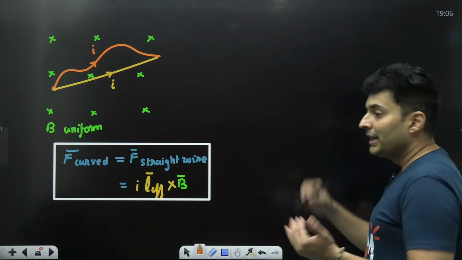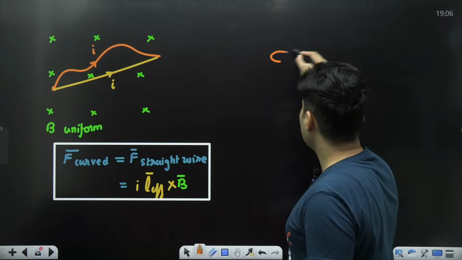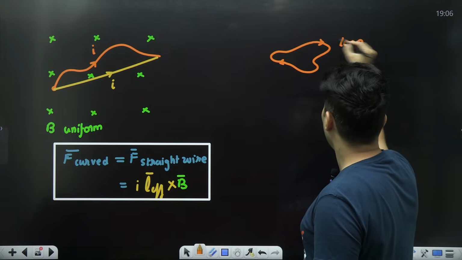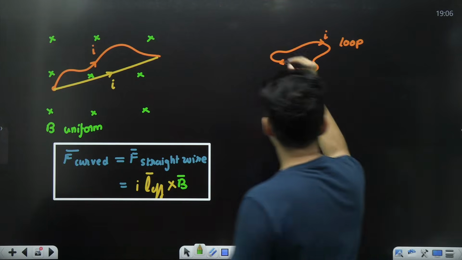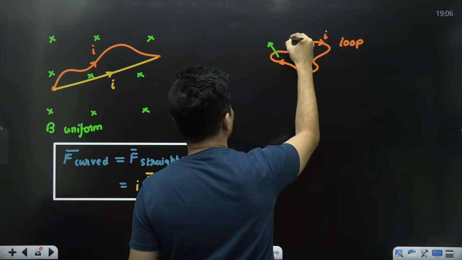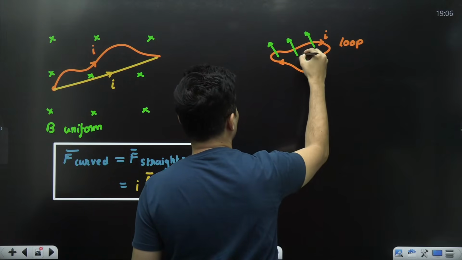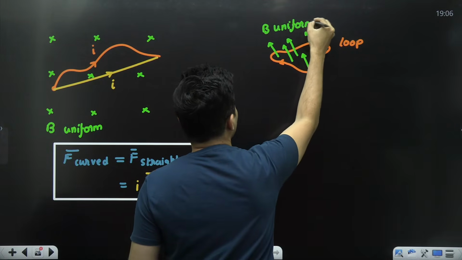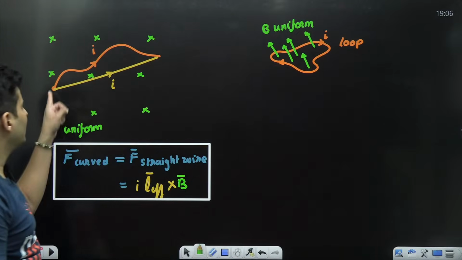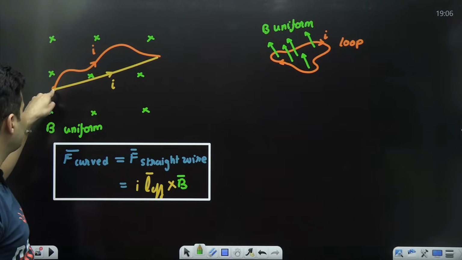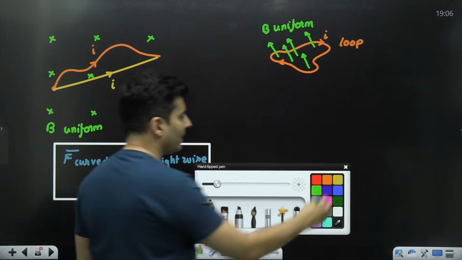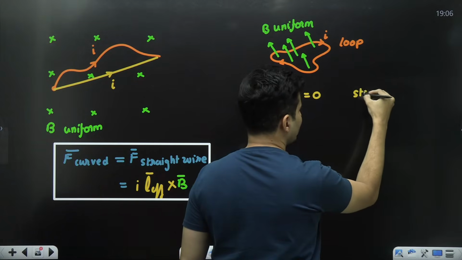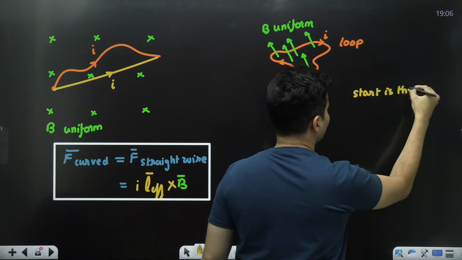There is another direct application of this. Imagine you have a loop carrying current. This is a loop carrying current, and maybe there is a magnetic field which is probably headed like this, maybe. Who knows? This is again your uniform magnetic field. For such a loop, instead of a curve, the final point is the initial point. That means what should be the effective length? What should be the effective length?